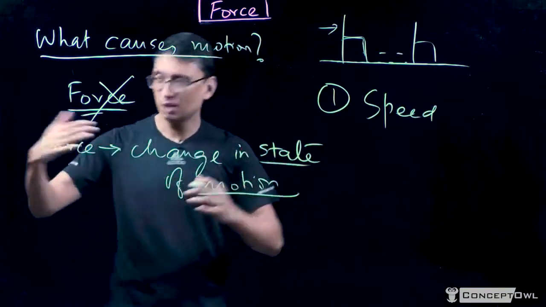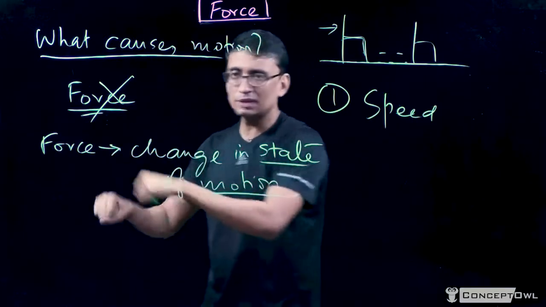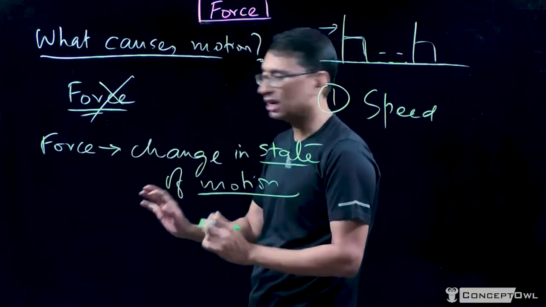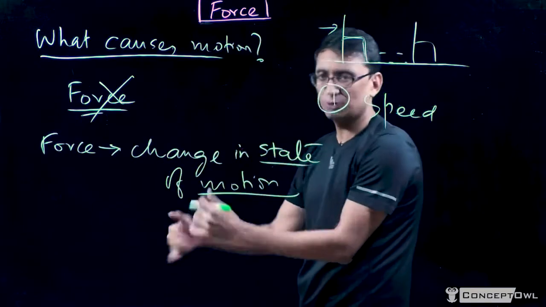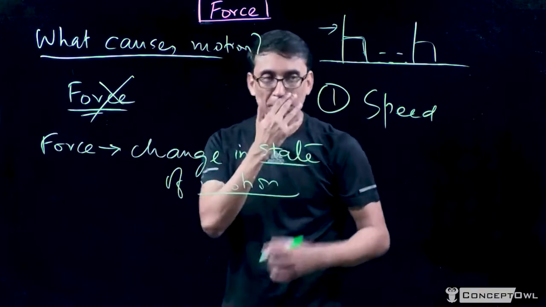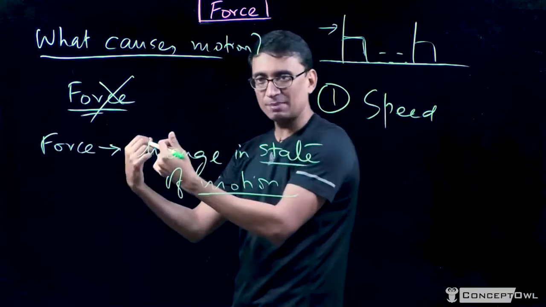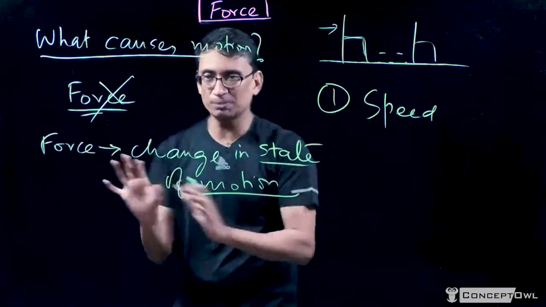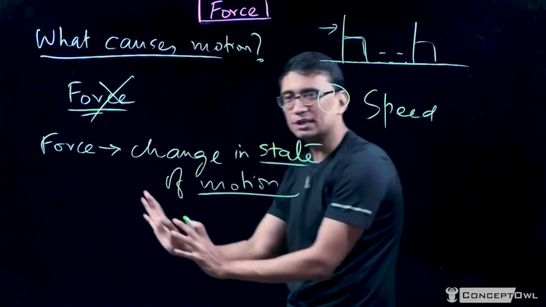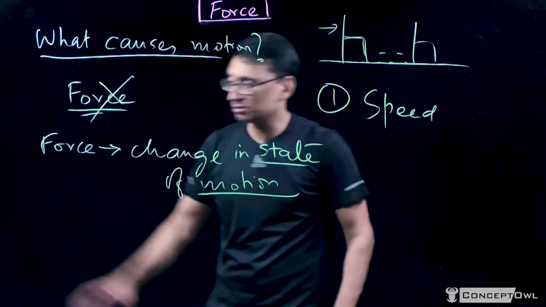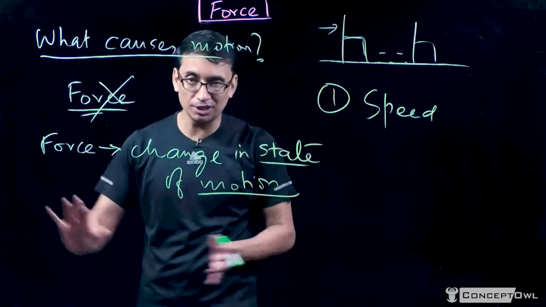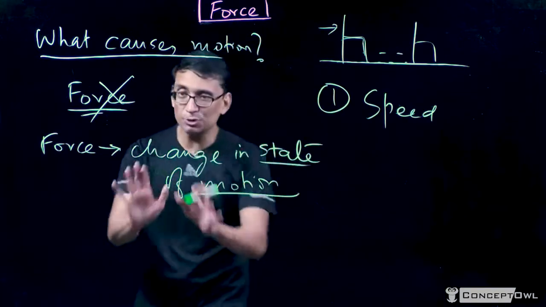So let us say your friend is riding a bicycle and you're waiting for him or her to come, and when he or she comes, you put your hand and stop the bike so that you can chat with your friend. So what are you doing? Your friend, when he or she is coming, is in a state of motion. By applying a force, you are slowing it down and you're changing it. So changing the speed. Now let's say you're upset with your friend, or you wanted to give him a surprise. When the friend comes, you give a force from the side.